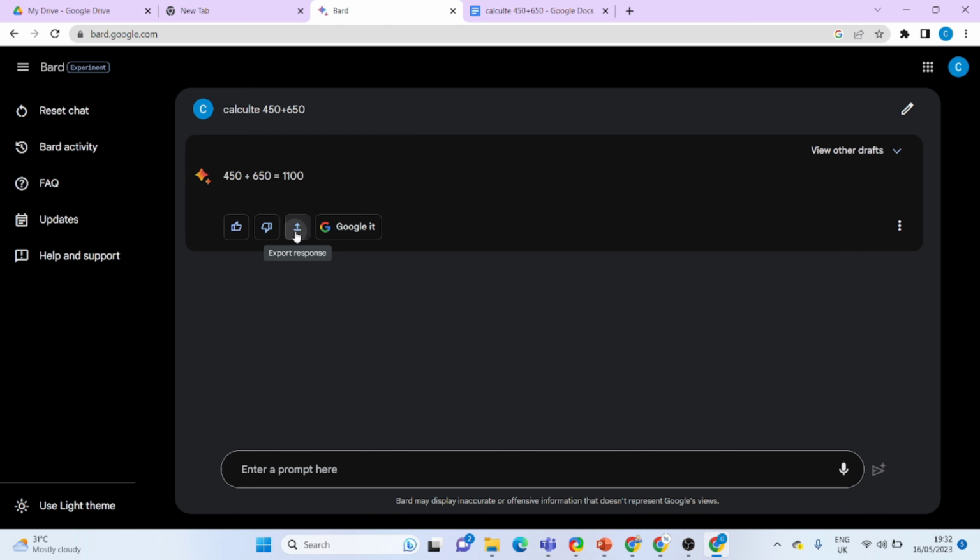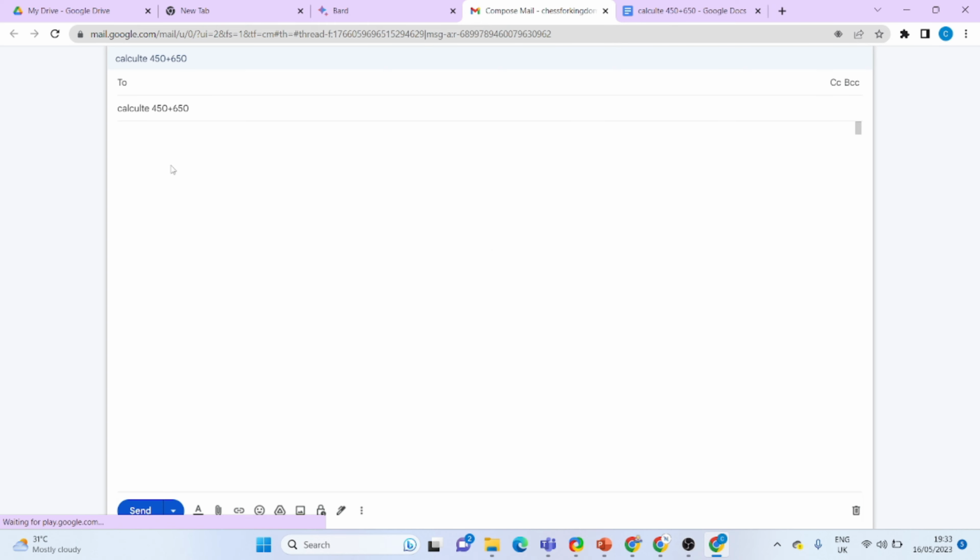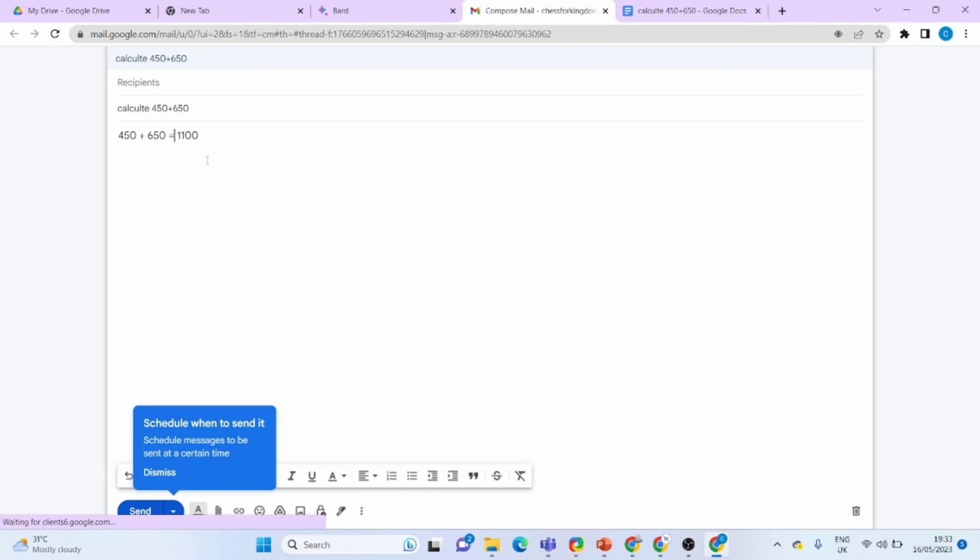And another thing, if you want to draft your answers as an email, you can select draft in Gmail. Here, a new email created pop-up is displayed. Here I'm going to select open Gmail. Another tab is opening, that is Gmail, and here the answer that we got from Google BARD is generated in the Gmail draft.